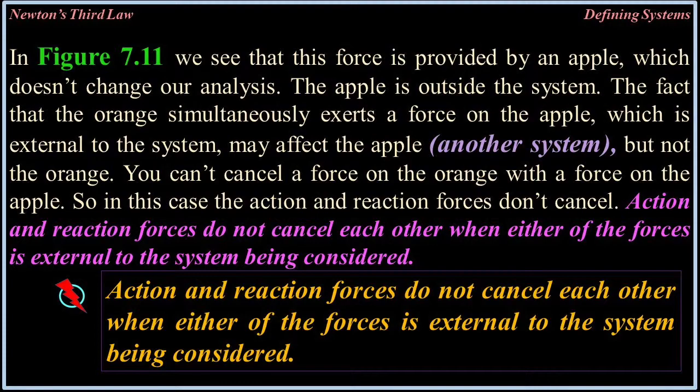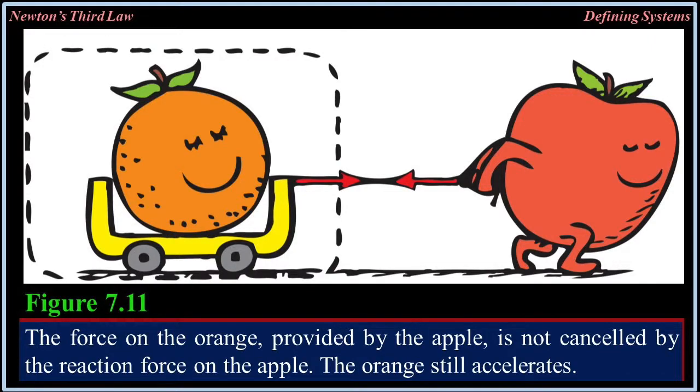So in this case, the action and reaction forces don't cancel. Action and reaction forces do not cancel each other when either of the forces is external to the system being considered. Figure 7.11. The force on the orange provided by the apple is not canceled by the reaction force on the apple. The orange still accelerates.